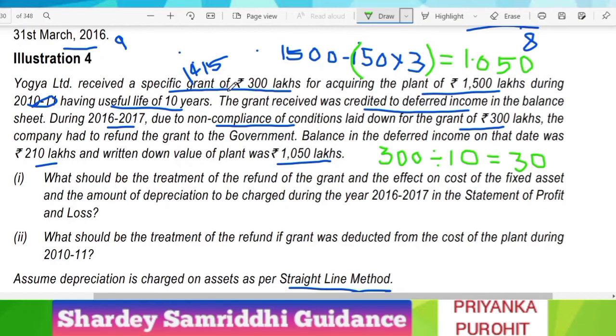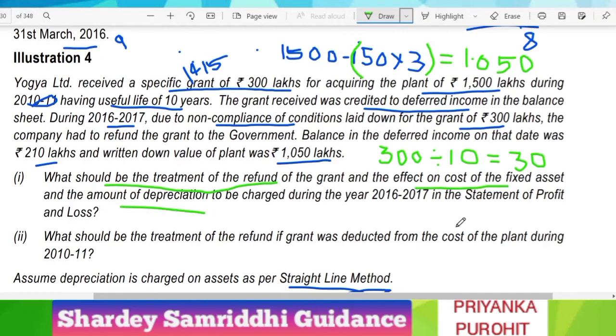Similarly for the grant also, the useful life is 10 years, so you will amortize the grant also over 10 years. So 300 divided by 10 gives you 30 for each year, and 3 years have elapsed. So 30 into 3 is 90. So 300 minus 90 will give you 210. What should be the treatment of the refund of the grant, and the effect on the cost of the fixed asset and the amount of depreciation to be charged during the year 2016-17 in the statement of P&L?